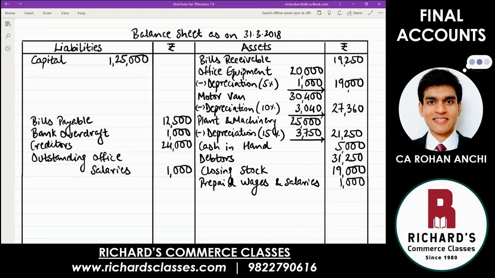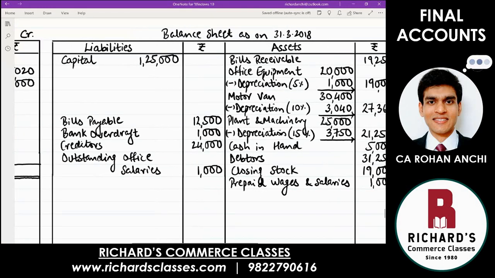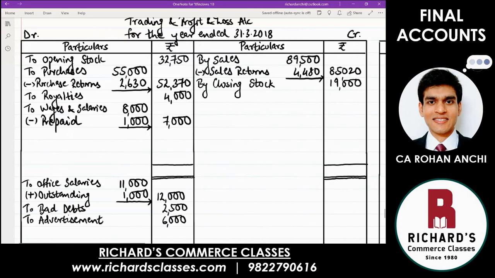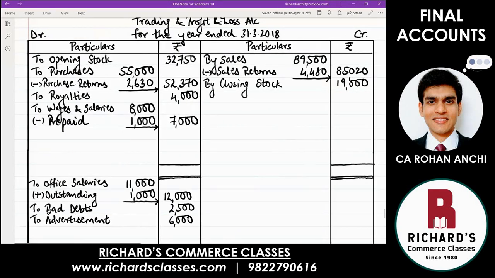Reduction in the value of an asset is a loss for the business. And loss is recorded on the debit side. That is profit and loss account, debit side. Now, how do you record? There are three types of depreciation, so there is a way of presenting it. One effect was here. Second effect, when you come to profit and loss account, you come to the debit side and write down depreciation.